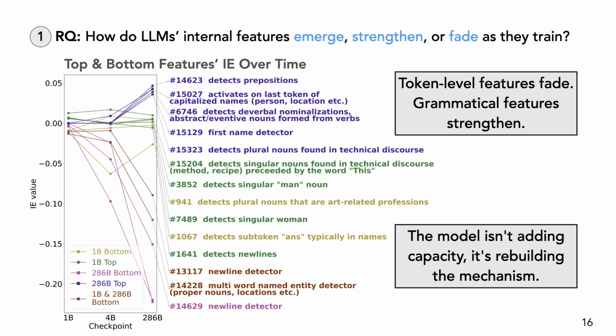For the first research question, we look at the most positive and negative causal features across the three checkpoints. What we see is a clear shift in the kind of features that matter. Early in the training, many important features are quite surface level, but later they become more grammatical and abstract. We see detectors for prepositions, nominalizations, and many more high-level concepts. So the takeaway is that the model is not simply adding more capacity over time, it is rebuilding the mechanism. Token-level features fade, while more grammatical features strengthen.